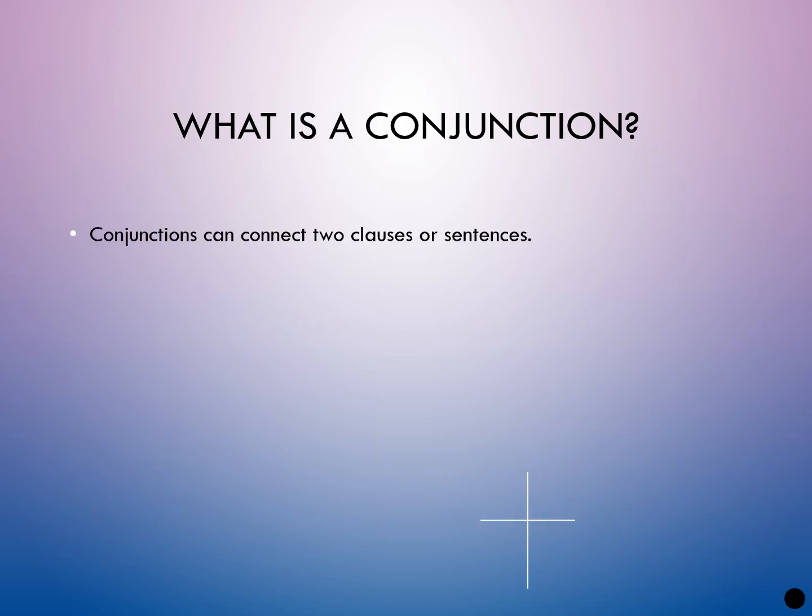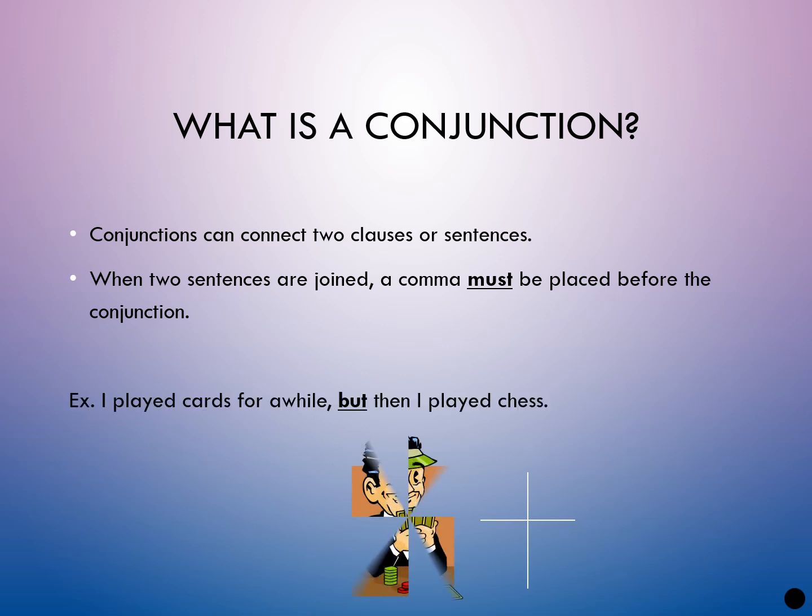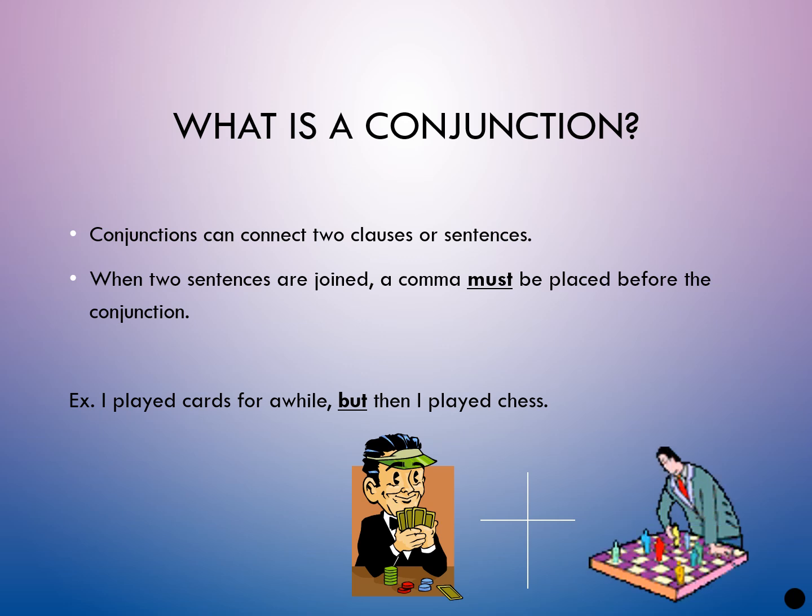A conjunction is also used to connect two clauses and sentences. When two sentences are joined, a comma must be placed before the conjunction. For example, I played cards for a while, but then I played chess. As you can see, after a while there is a comma.